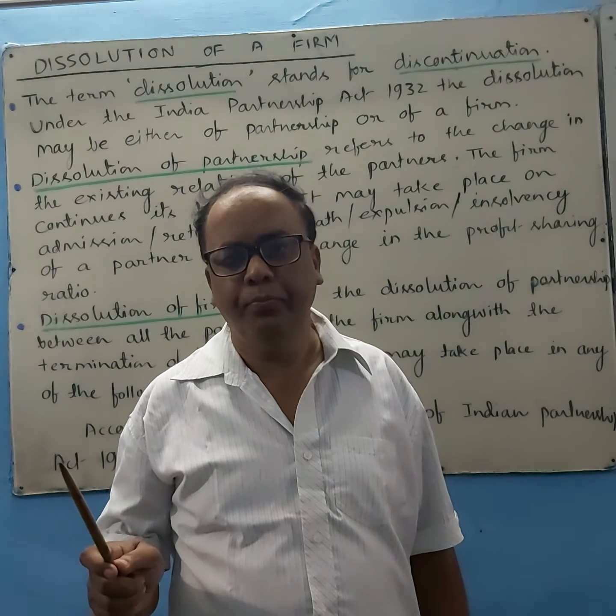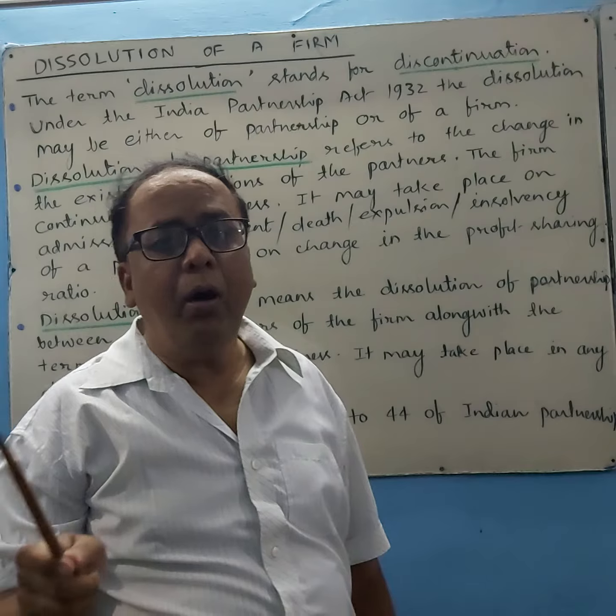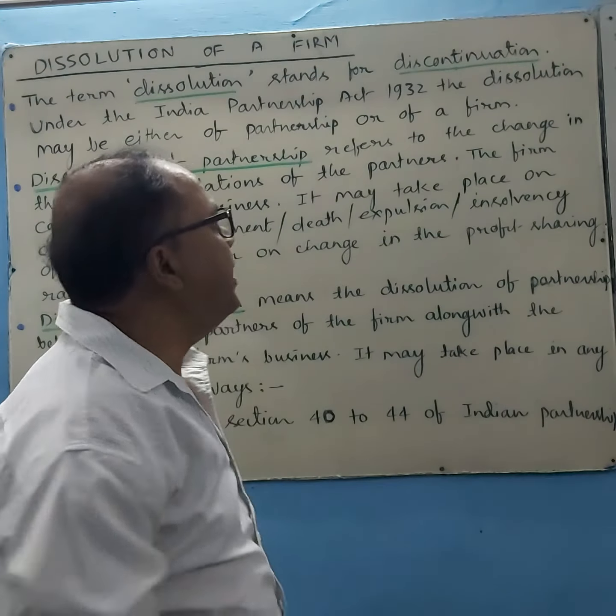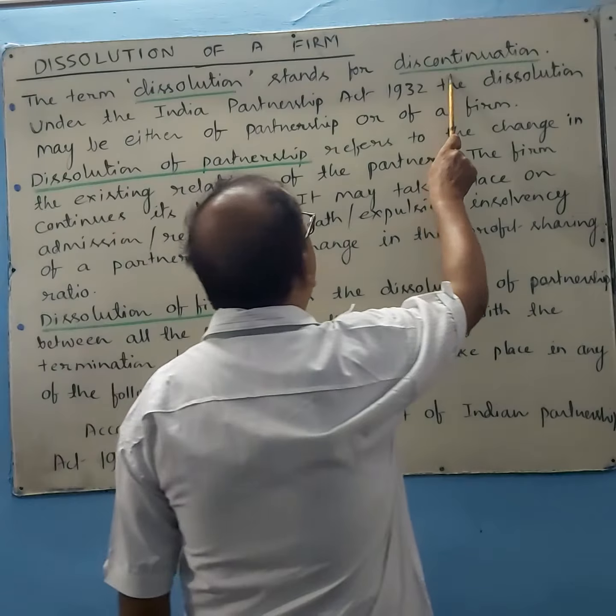Now, let's see what is dissolution of firm. The term dissolution stands for discontinuation. Discontinuation is a breakdown of continuation. If there is a breakdown of continuation of business, that will be dissolution.